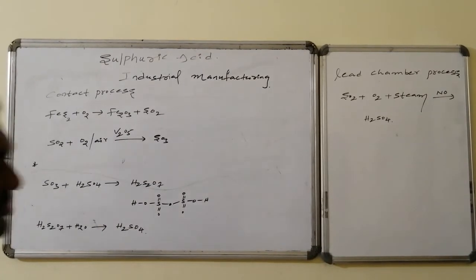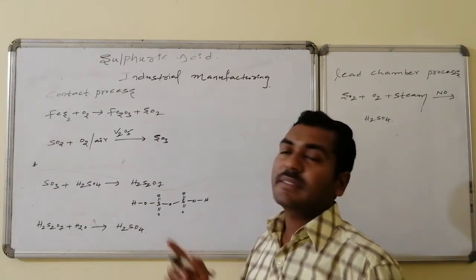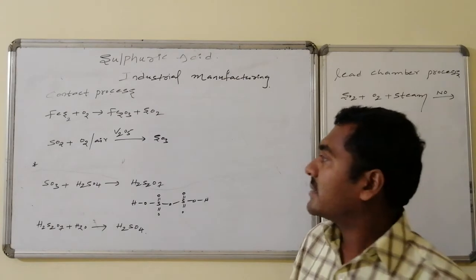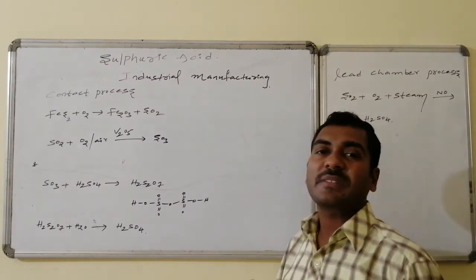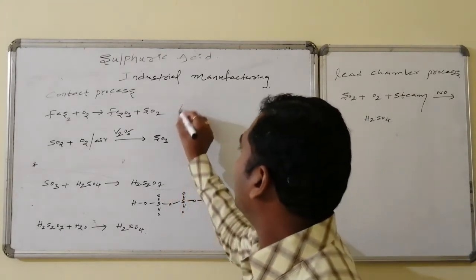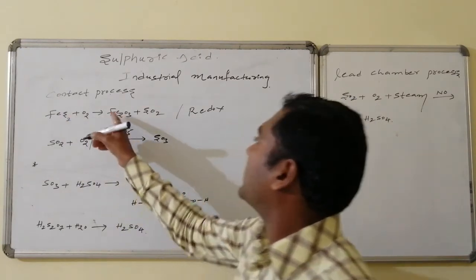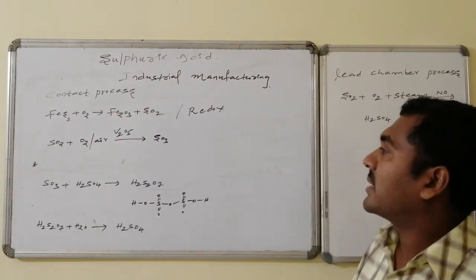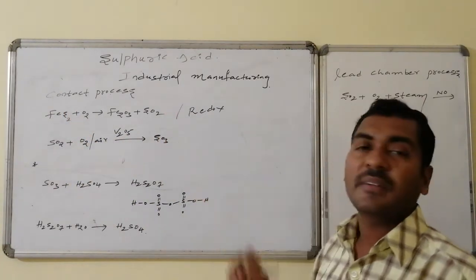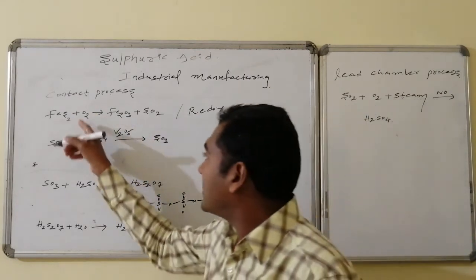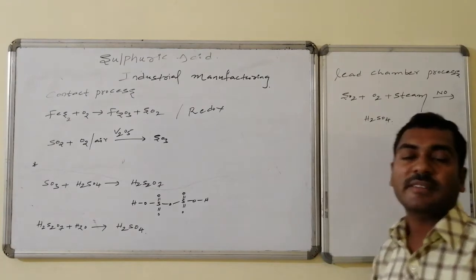Yes, the steps involved in the contact process: iron pyrites are oxidized with oxygen. As a result, the pyrites are converted to ferric oxide, followed by sulfur dioxide formation. This is a redox reaction. Here, iron in the +2 oxidation state is converted to the +3 oxidation state. Similarly, sulfur is converted from the -1 oxidation state to the +4 oxidation state, whereas oxygen of 0 oxidation state is converted to the -2 oxidation state, and it is a redox reaction.